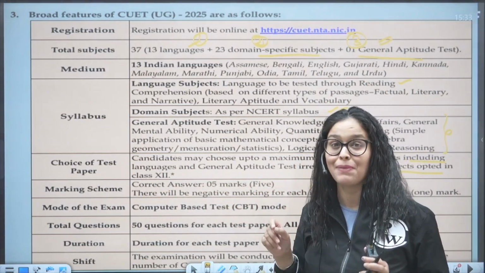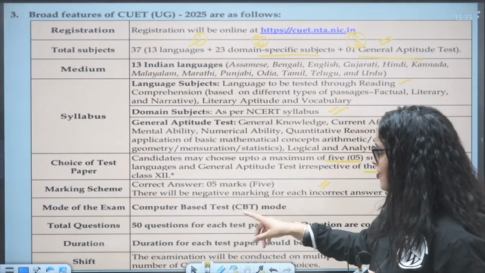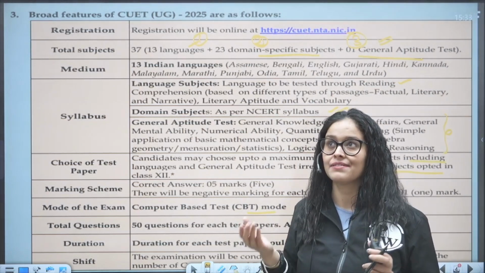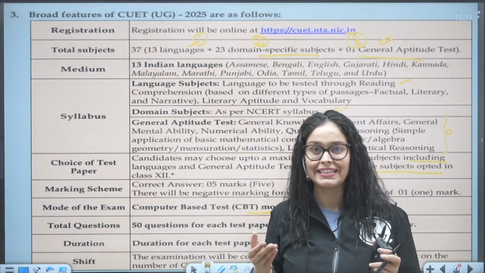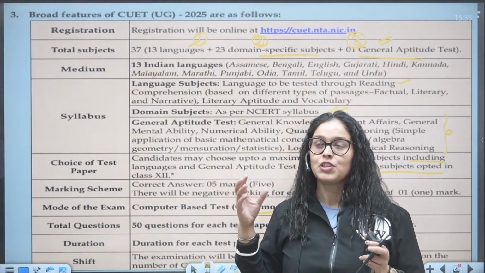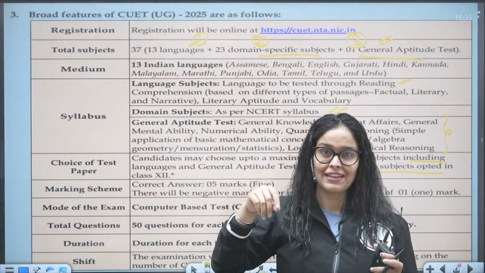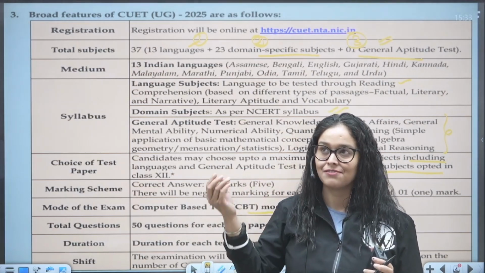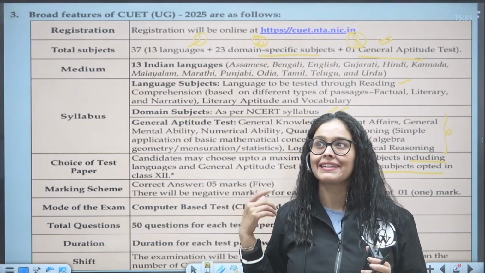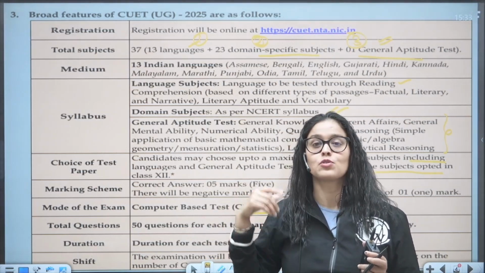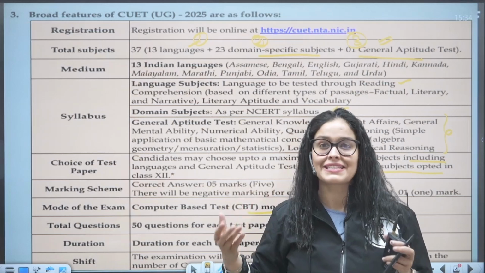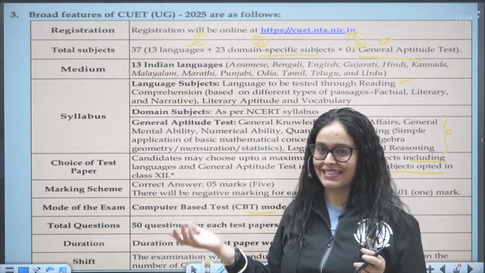So yes, negative marking is there. Mode of examination, it would be the CBT, computer based test. Unlike your NEET exam, where you go to the offline center and get an OMR sheet and fill those circles with the pen, in the CBT mode you have to visit the centers, but there you appear for the exam online. So it's a computer based test, right?